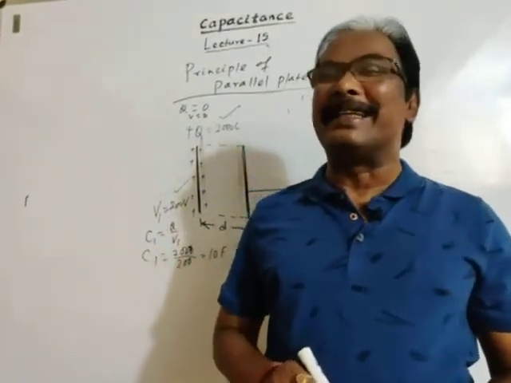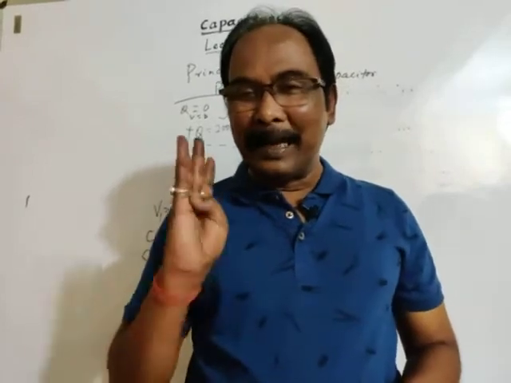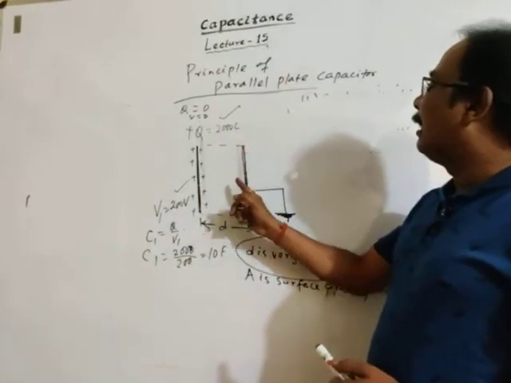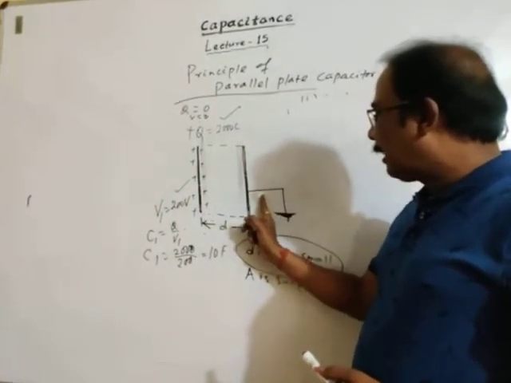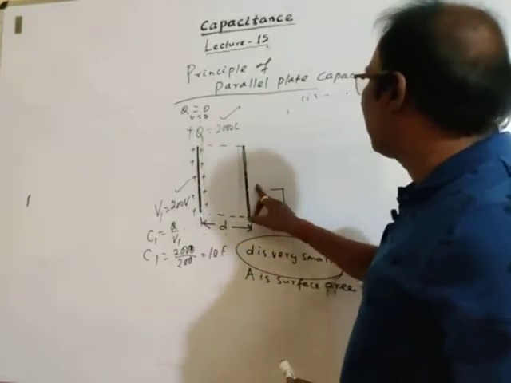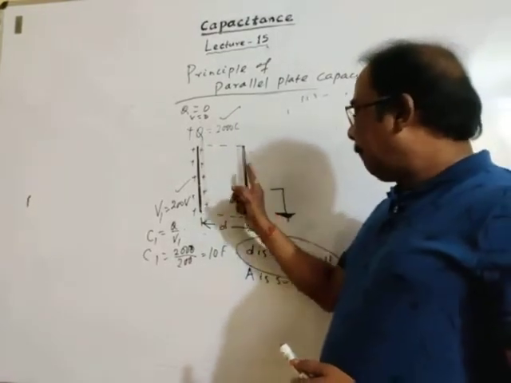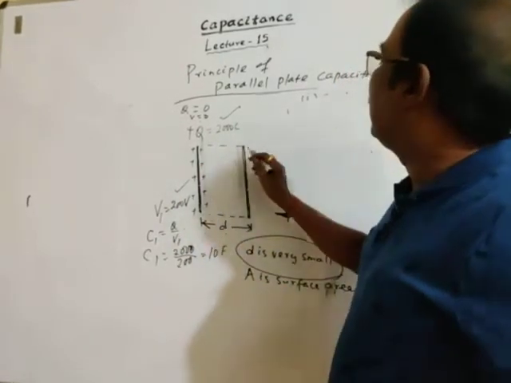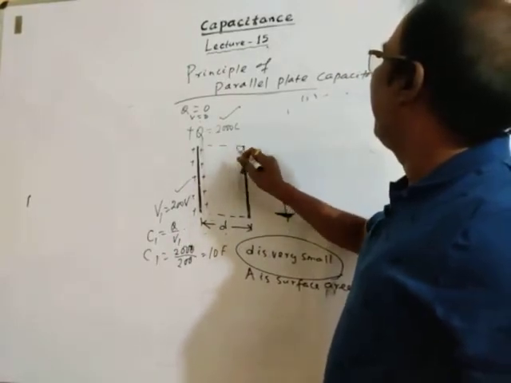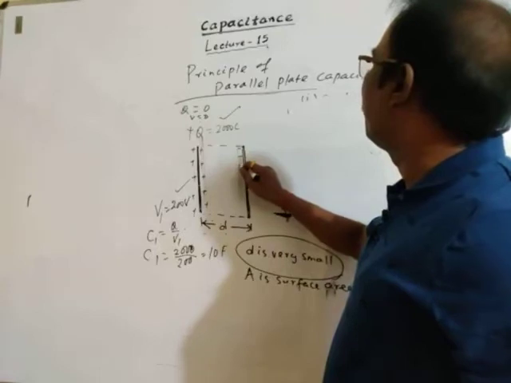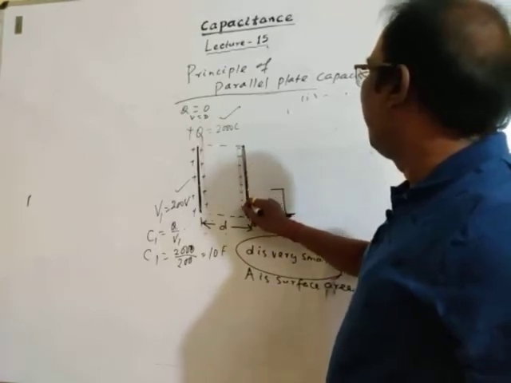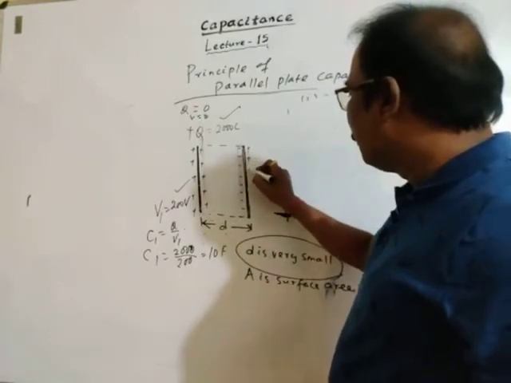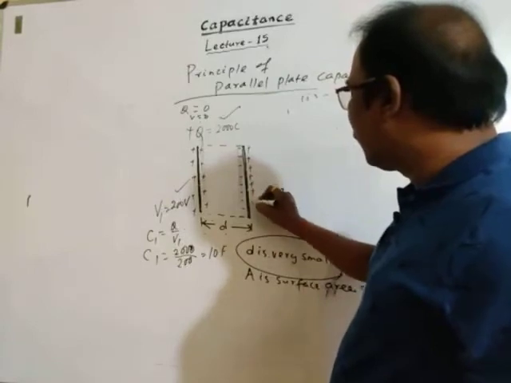Electric charging, the processes of charging: friction, conduction, induction. If a neutral or uncharged plate is placed, suppose initially it is not earthed. If an uncharged conductor is kept near a charged conductor, then opposite charge will develop at the near end of the conductor and similar charge will develop at the far end of the conductor.